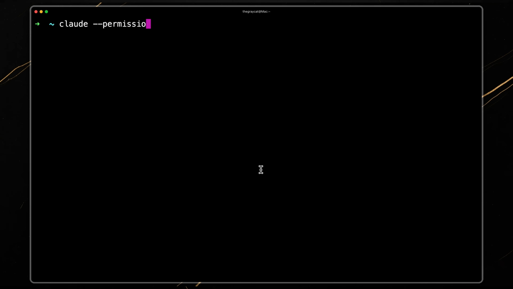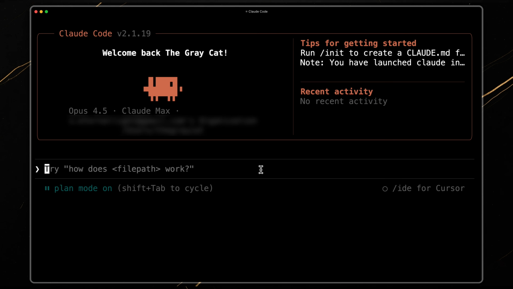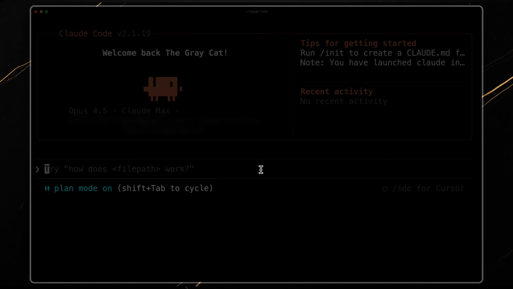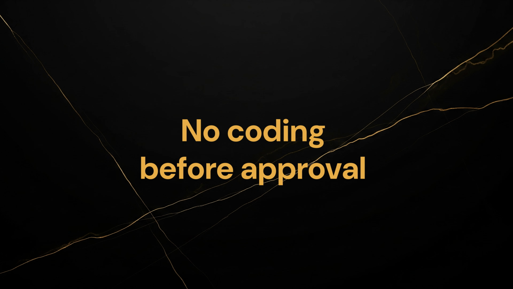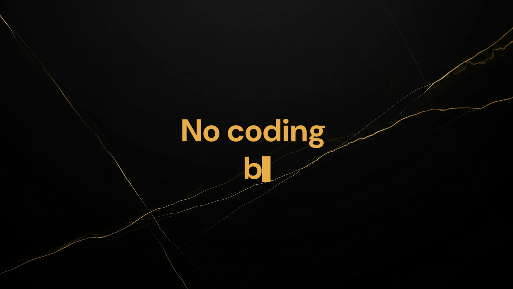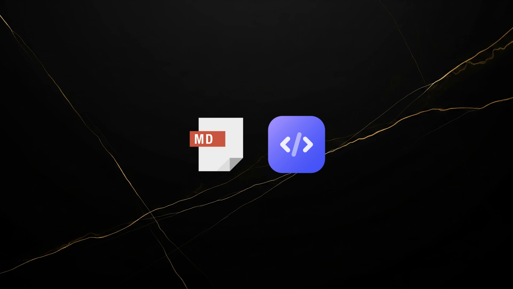When you do, Claude switches to read-only mode. It can explore your codebase, search files, fetch documentation. But it cannot write code, not until you approve the plan. This is the same principle behind Spec Kit. The spec comes first, code comes second.